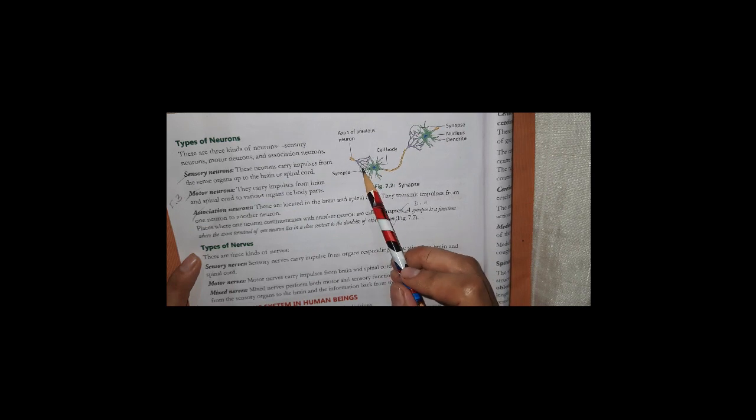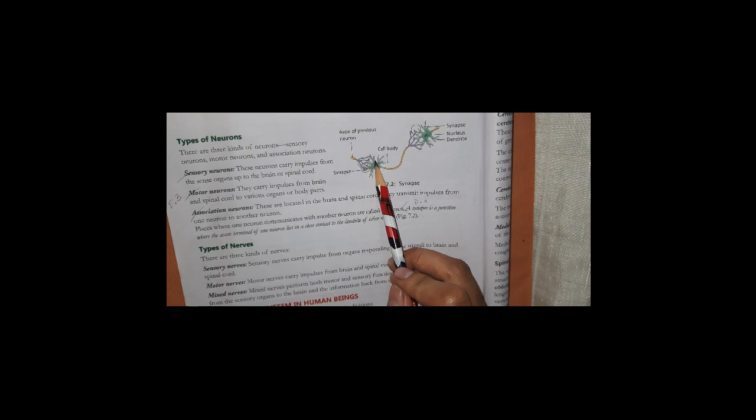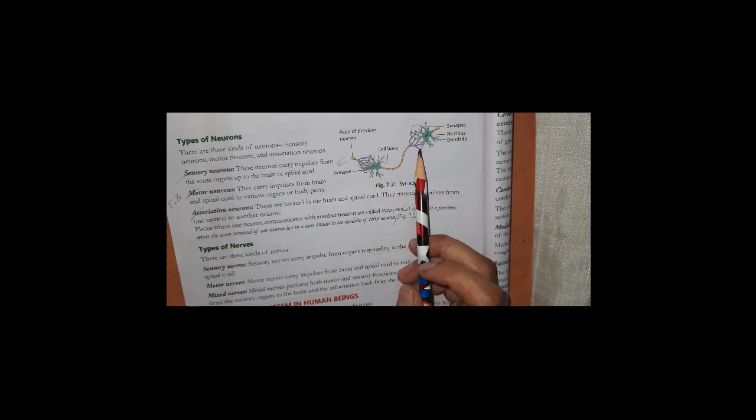that is, the terminal end of the axon will connect with the dendrites. When they connect with the dendrite, they send the electric signal, the impulse. This process is known as synapses. I hope you're clear. The place where the axon of one neuron communicates with the dendrite of another neuron, and they transmit the signal, is known as a synapse.